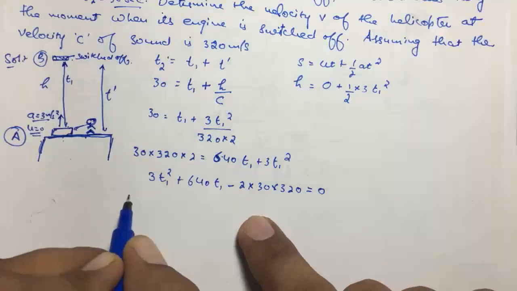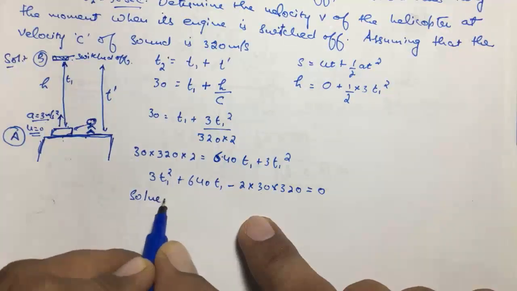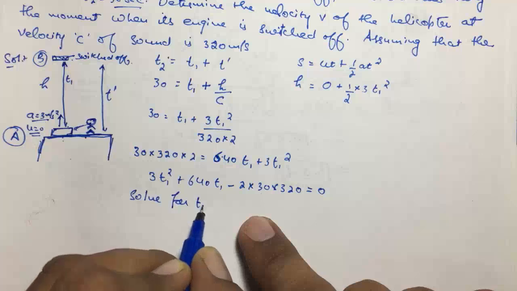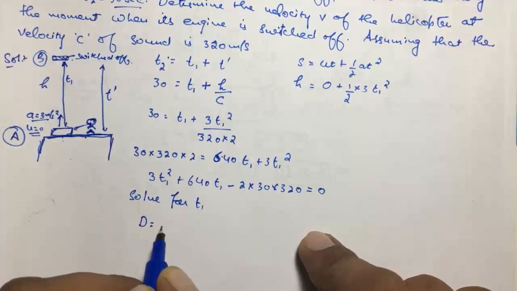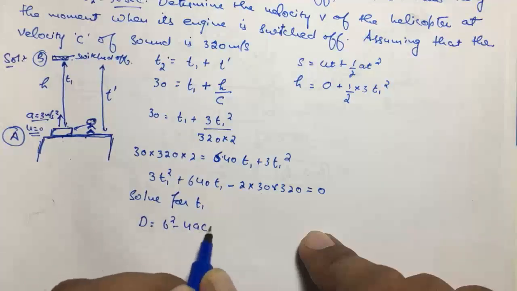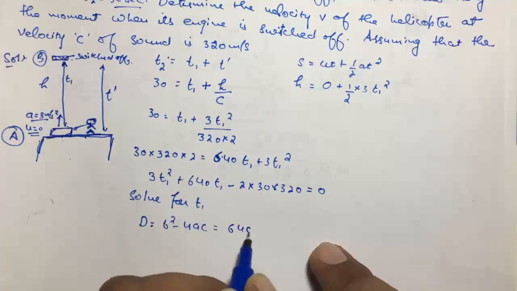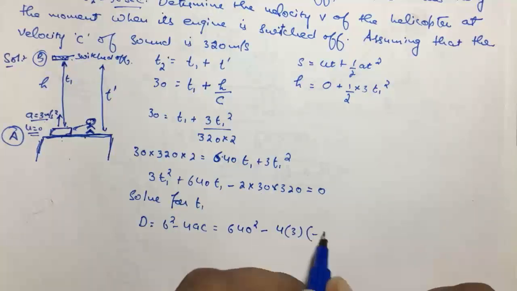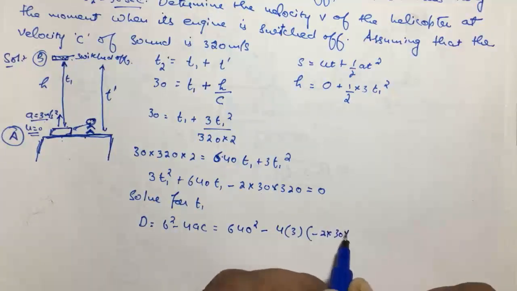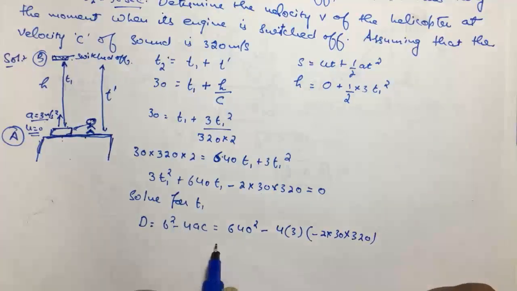Now we have to solve for t1. We have to find the discriminant, that is b square minus 4ac: 640 square minus 4 into a, which is 3, and c, which is minus 2 into 30 into 320.